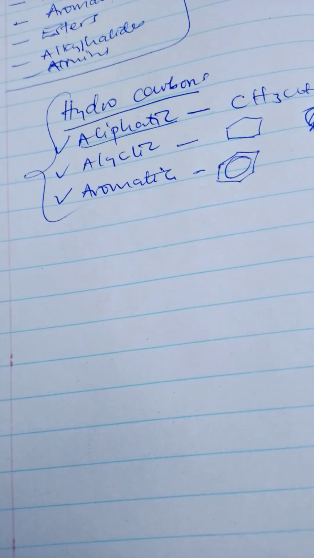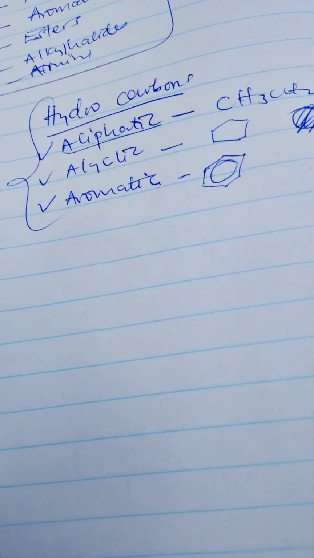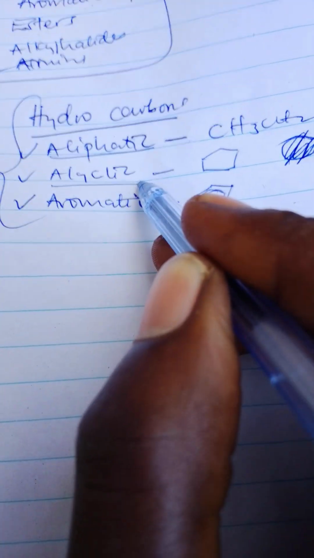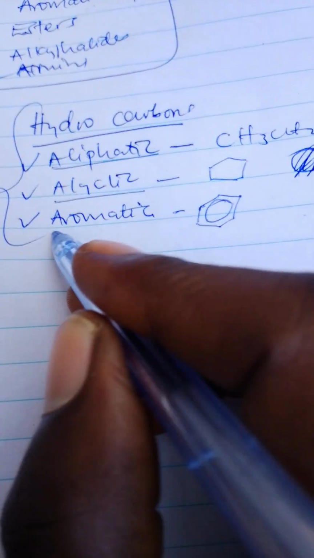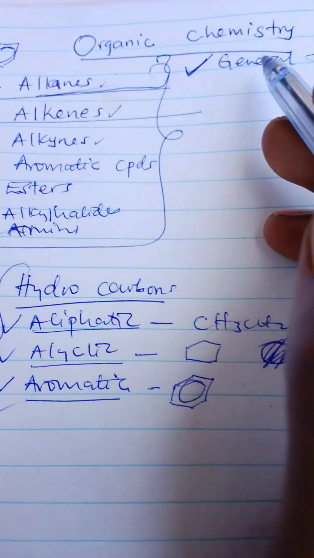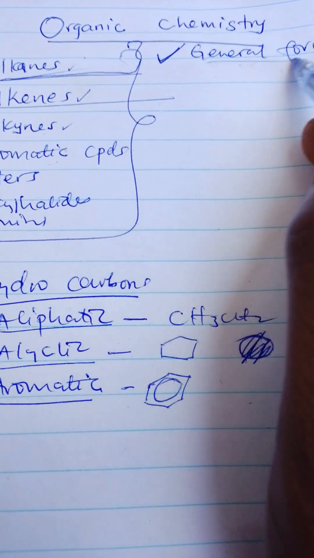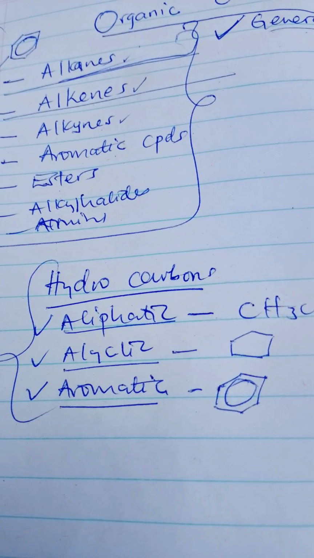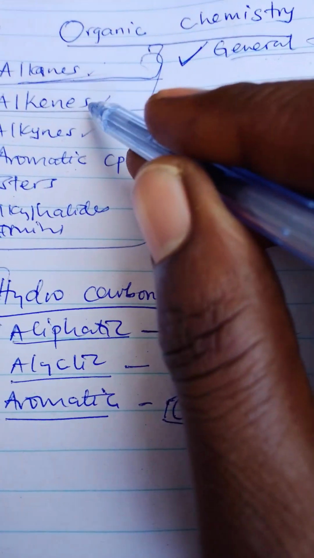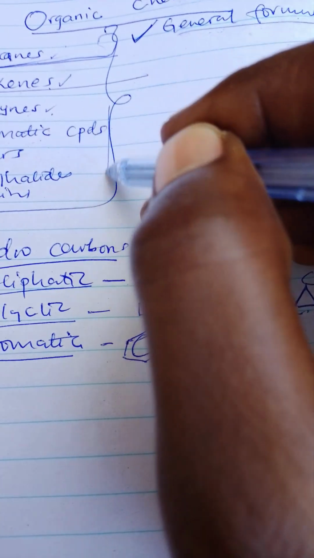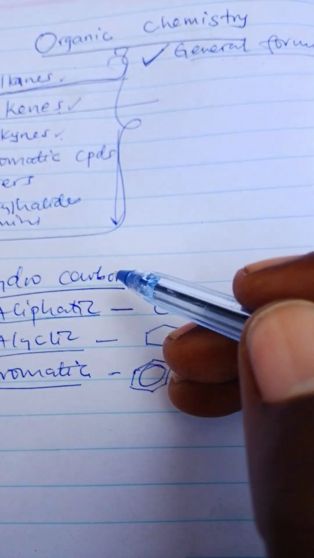So when I mention the word aliphatic, I should be very much aware of it. When I mention the word alicyclic, you should also be aware of it. When I mention the word aromatic, you should be aware. I know you said alkanes, which means I should know the general formula of alkanes. These are the general things I have to know on every class of compounds. Then I also need to know the general formula of alkenes, the general formula of alkynes, and so on.